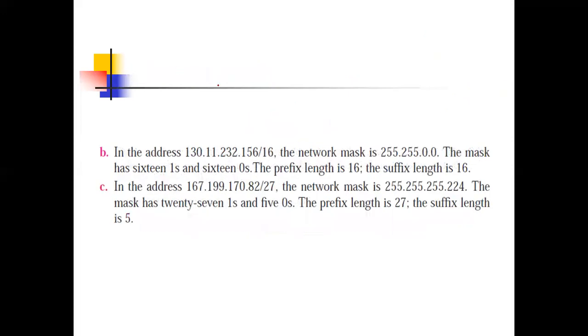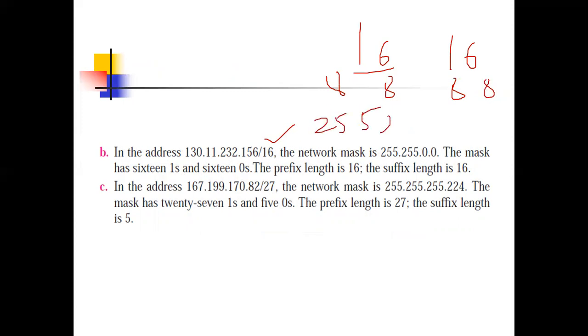Now, second example. Now it is 16. So 16 ones and 16 zeros. 16 ones is divided in parts of 8, 8, 8, 8. So 8 ones means it will be 255, it will be 255, it will be 0, it will be 0. In this way, we will calculate the network mask. At the start, this is your prefix length, this is your suffix length. Similarly, try this third example and you will have this network mask.